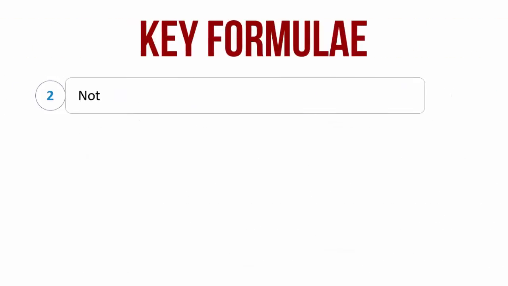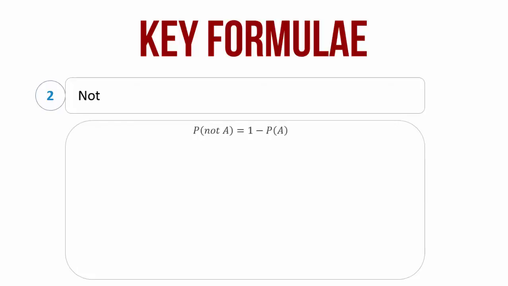The second key concept is the NOT concept. That is, if you know the probability that a certain event will occur, how do you find out the probability that it will not occur? The key idea here is that if it is probable for an event to occur, it is also probable for the event to not occur. Given an event A, and we know the probability that the event A shall occur, the probability that event A shall not occur is equal to 1 minus probability that A occurs. You can understand the logic of this concept better with the help of an example.